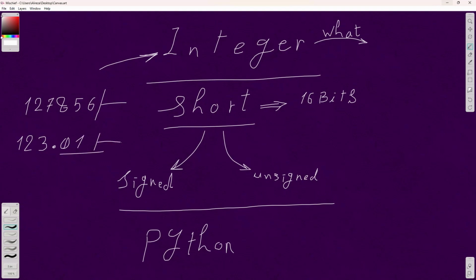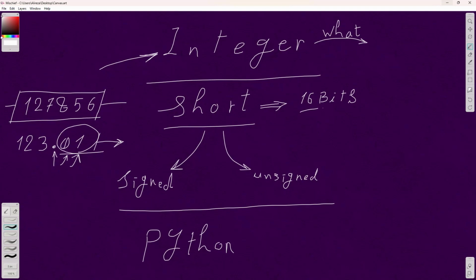It doesn't matter how many numbers after this dot exist. If it is there, then it's not an integer. An integer is a whole number without any decimal points. Okay? So that's an integer.